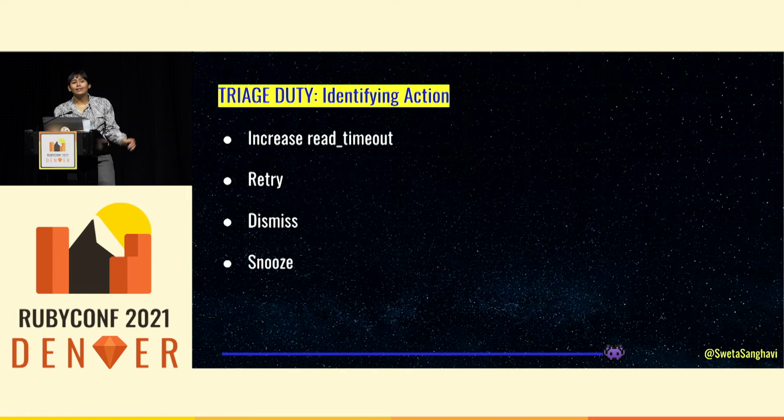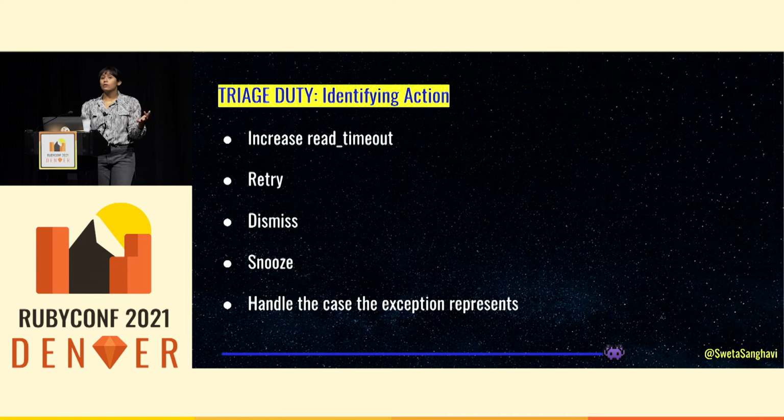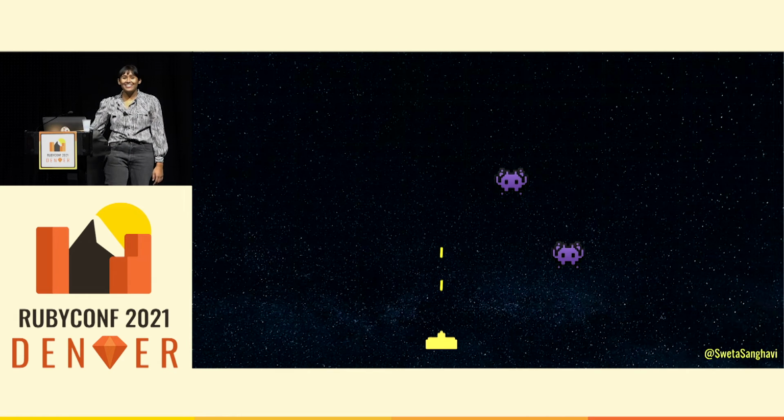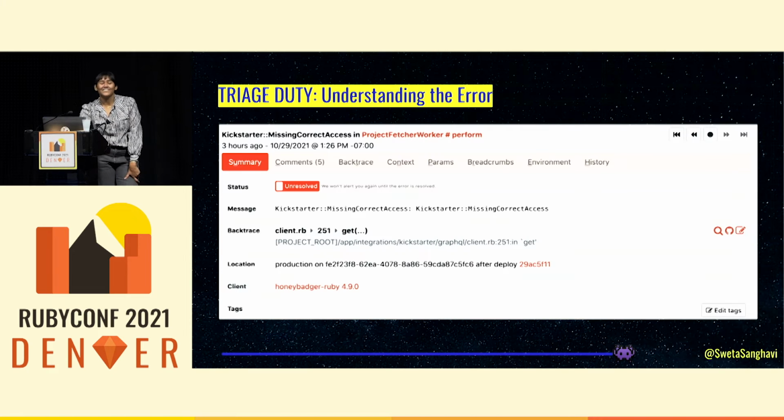We could snooze. We could say, not only do I not care about this time, I don't want to see it for another 100 times. Or we could handle this case if it's representing some specific user flow. In this case, we've determined low user impact, low frequency, seems like a really good candidate to dismiss and move on. Good job, y'all. We've solved our first exception of triage duty. Let's move on to the second one.